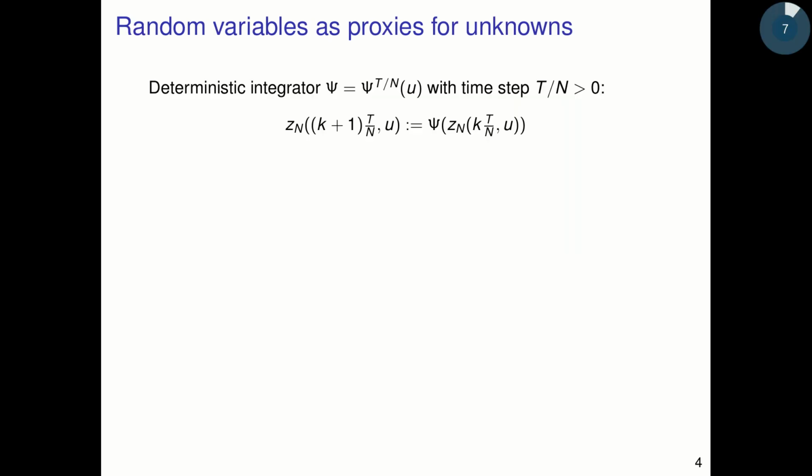This brings us to the traditional approach of using random variables as proxies for unknowns. This is an approach that is implicit in the coin tossing idea, where we model a coin toss as a Bernoulli random variable.